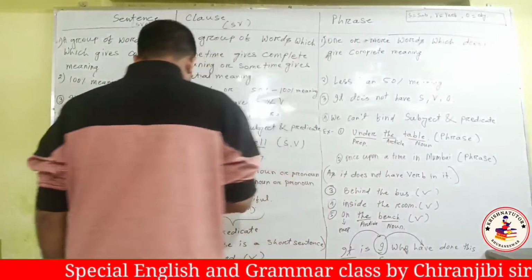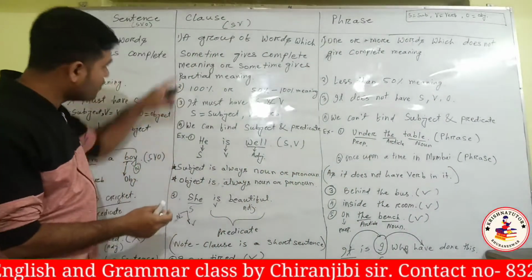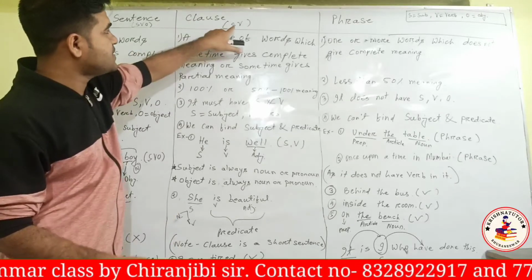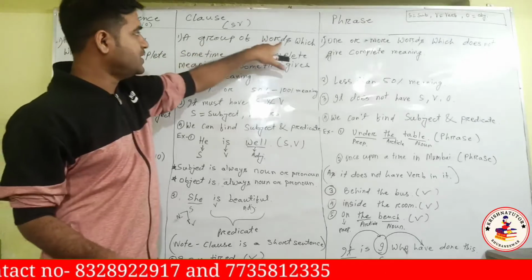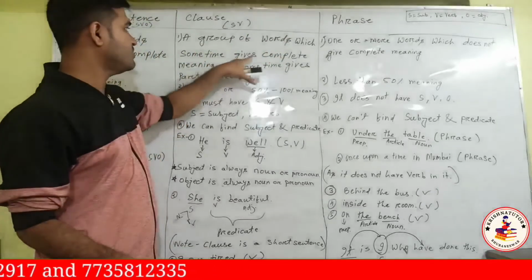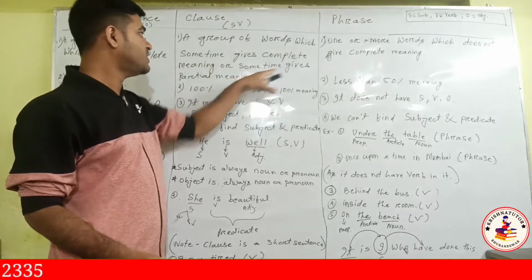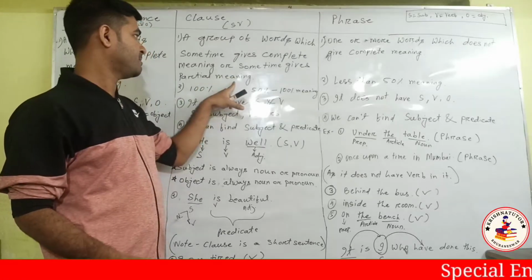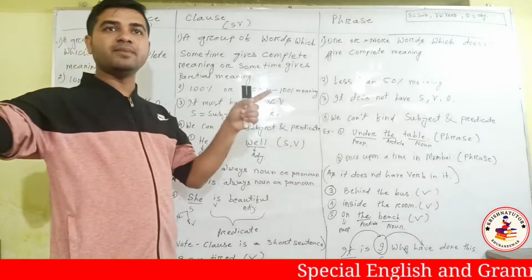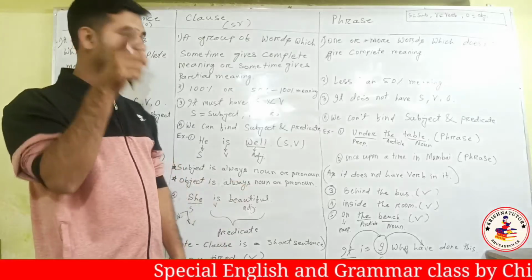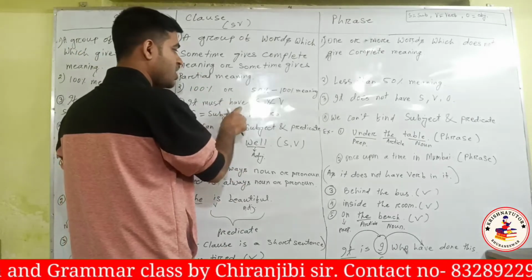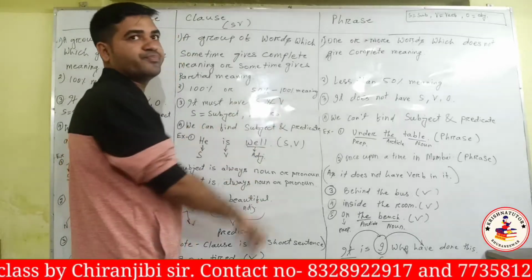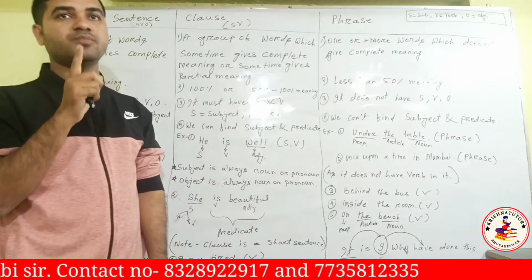So listen to me. A clause has only a subject and a verb. It is a group of words which sometimes gives complete meaning or sometimes partial meaning. But listen to me, it must have at least a subject and a verb.